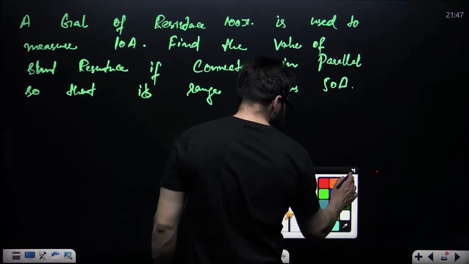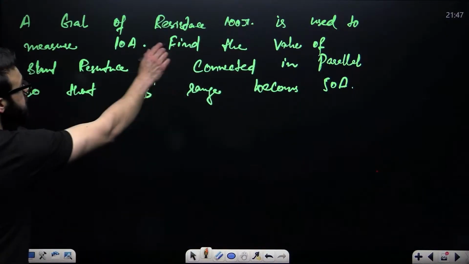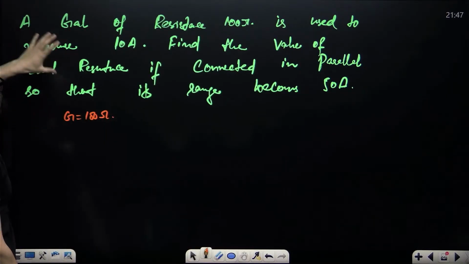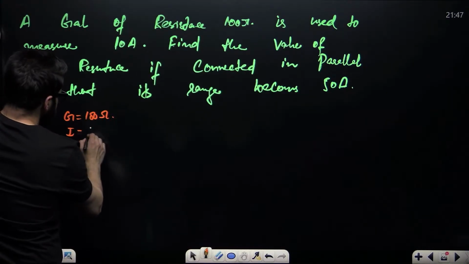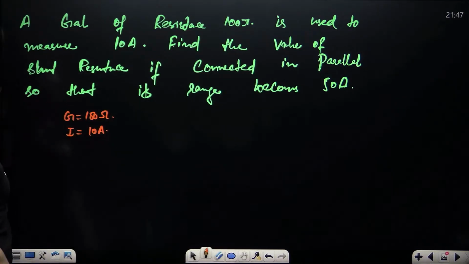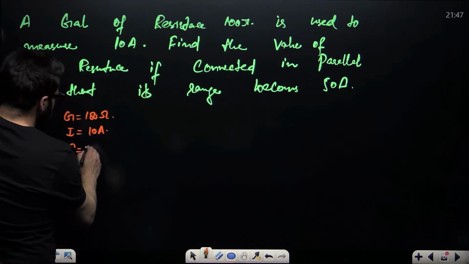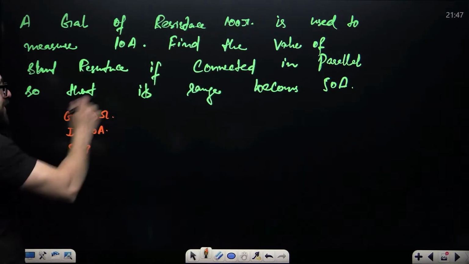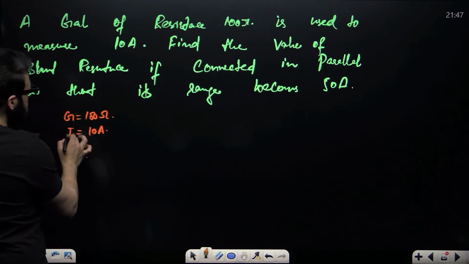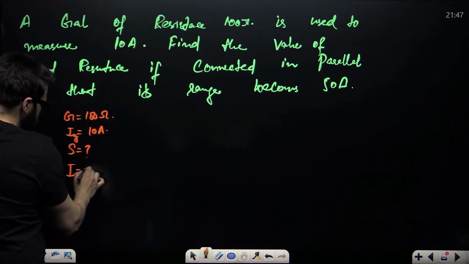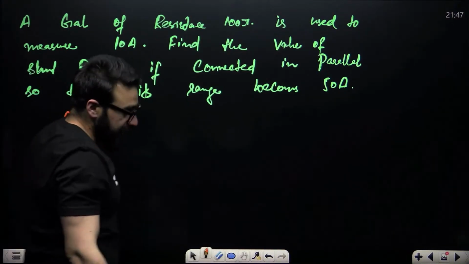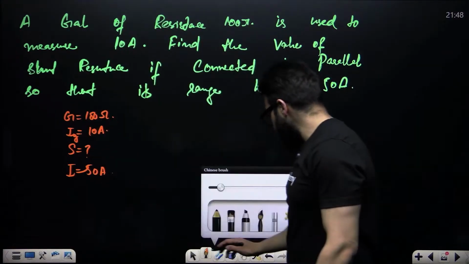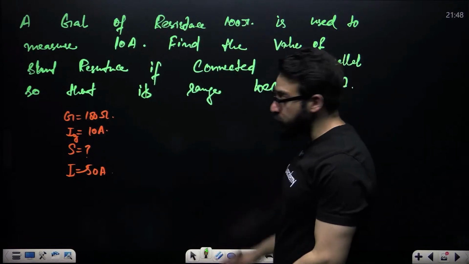Let's take a look at the question. A galvanometer of resistance 100 ohms, value of G is given as 100 ohms, is used to measure 10 ampere current. Find the value of shunt resistance, if connected in parallel, so that its range becomes 50 ampere. IG is given as 10, I is given as 50 ampere. So galvanometer should be able to measure 50 ampere, and the maximum current it can flow is 10.